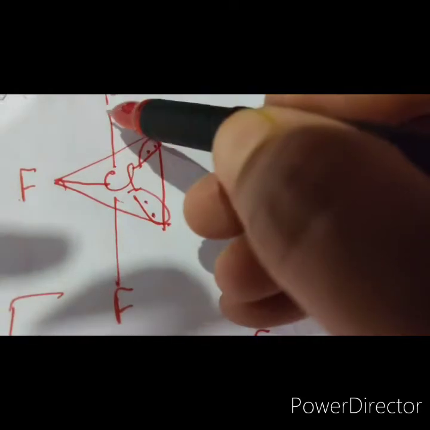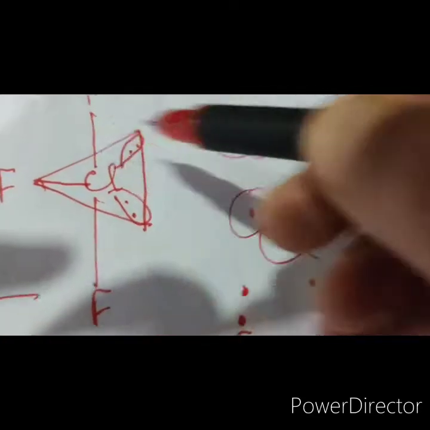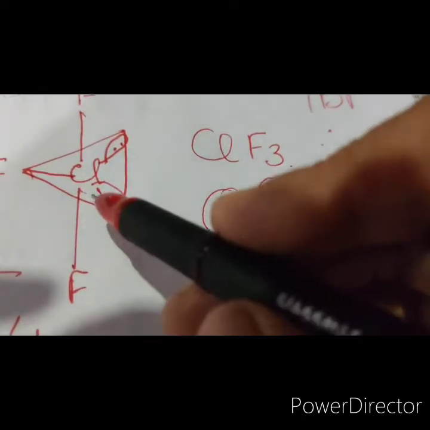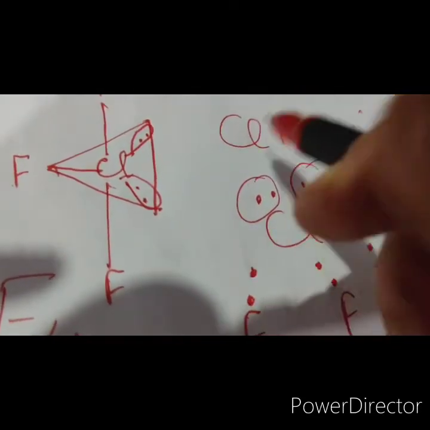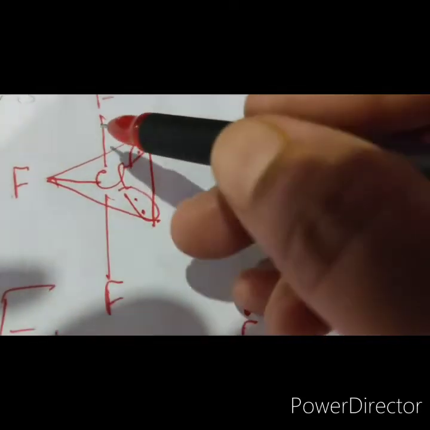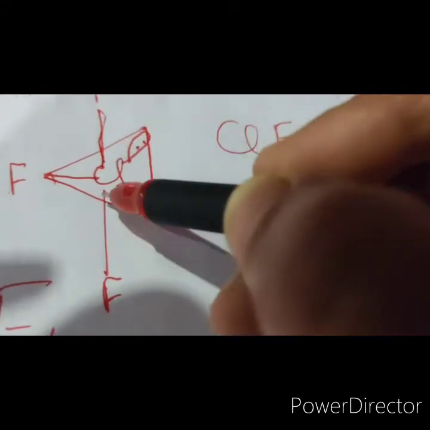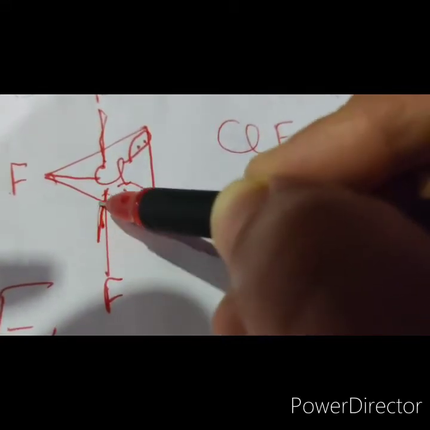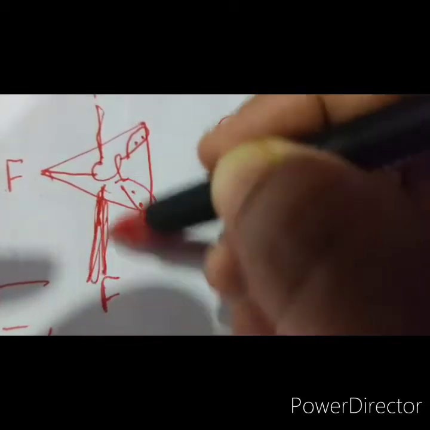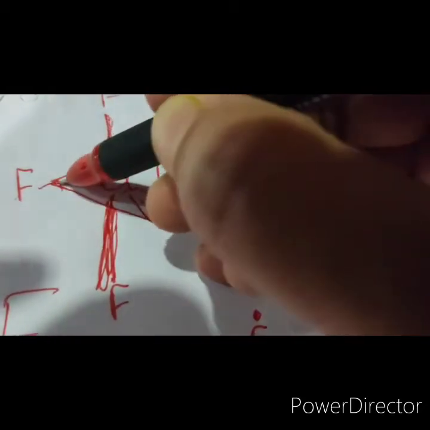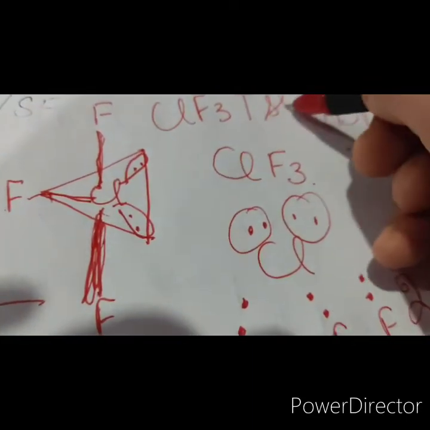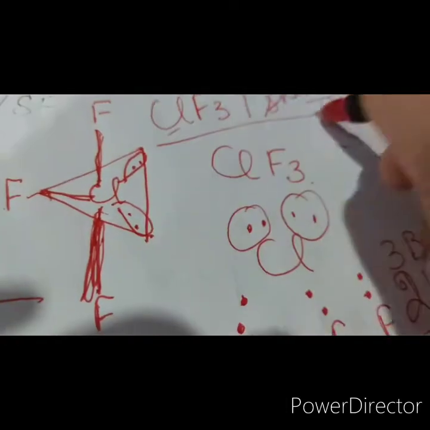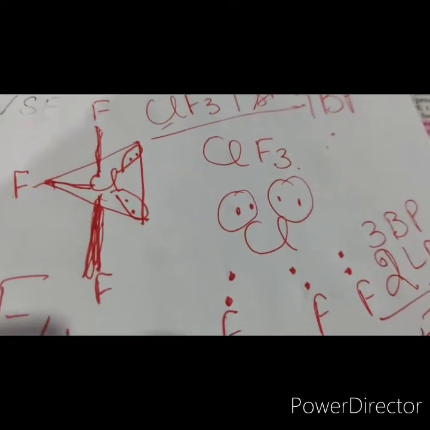So you can see what kind of shape the ClF3 molecule is having. It should have a TBP shape, but it cannot have a TBP shape because the lone pair distorts the geometry of the molecule. We know that lone pair repulsions are the maximum, as a result of which the shape of the molecule gets changed. Now if you closely observe this, you will find it is a T shape. So ClF3 is a T shaped molecule. I hope this is clear to everyone.